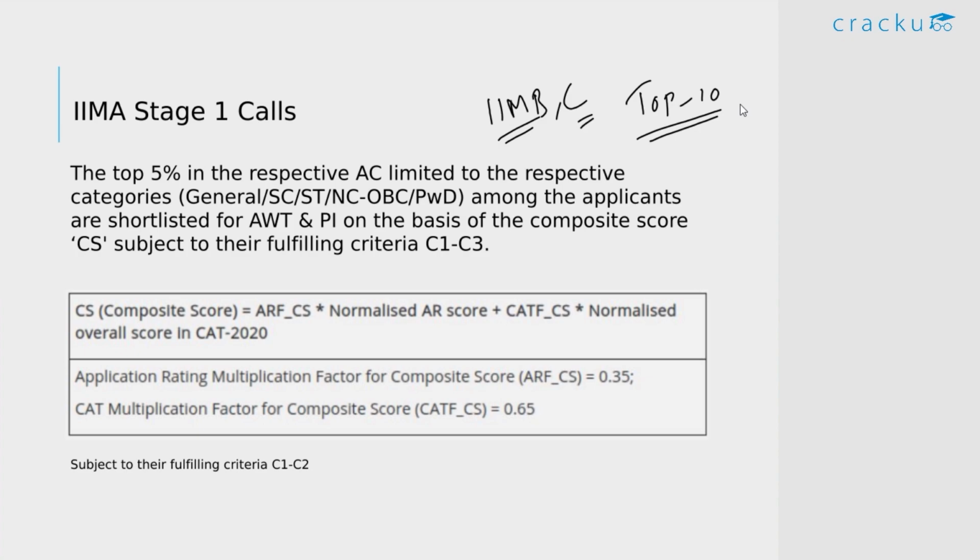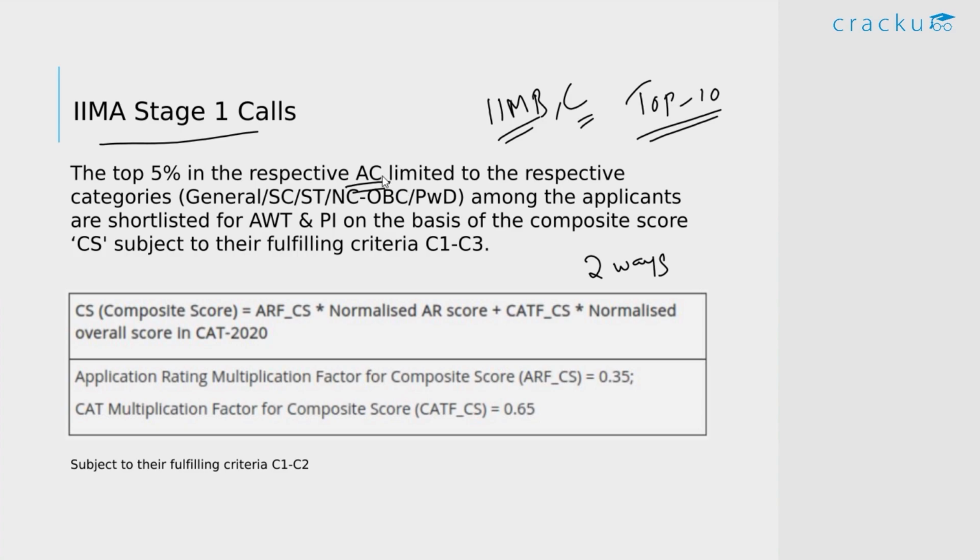But for IIM Ahmedabad, they shortlist the candidates for the interviews in 2 ways. First, they call the candidates who have excelled in the individual academic category. We saw they already categorize the candidates based on various academic categories, such as arts, humanities, commerce, engineers, and so on.